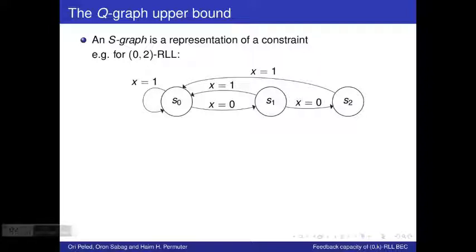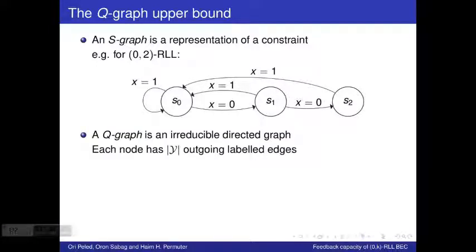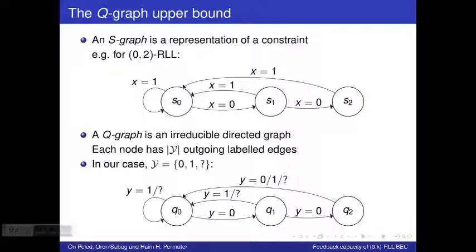A Q-graph is an irreducible directed graph where each node has a size-of-alphabet-Y number of outgoing labeled edges. In our case, of course, the alphabet of Y is 0, 1, and question mark. An example for a Q-graph can be this Q-graph. It is an irreducible graph, and each node has 3 outgoing labeled edges.